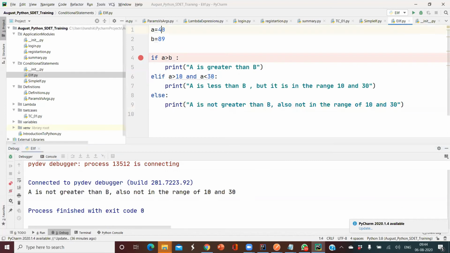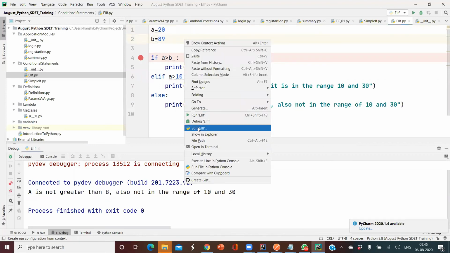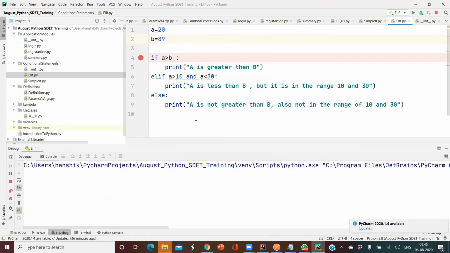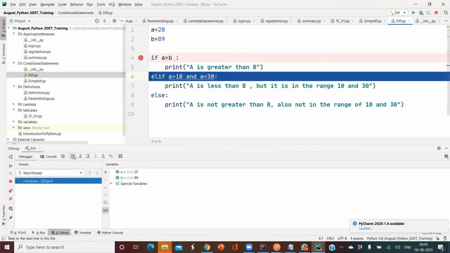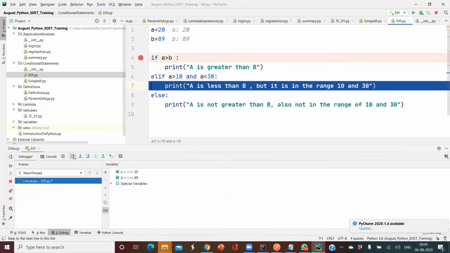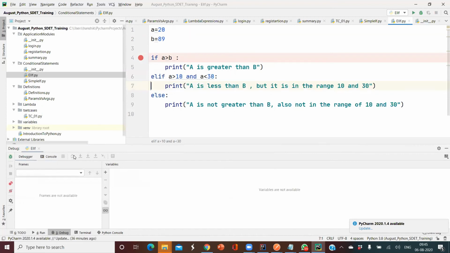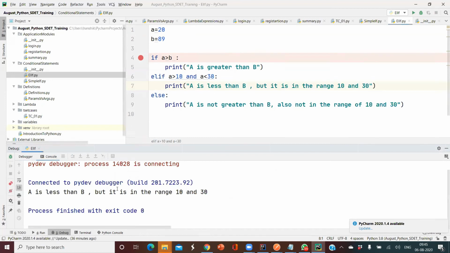So let me make A as 30, or let me make it 20. Now see here, debug your else if. As this condition is true, line number 7 is getting executed, and in the console we see: A is less than B, but it is in the range of 10 and 30. So like this, we can write conditional statements using Python: simple if, else if, else. You can write multiple if statements in your program.